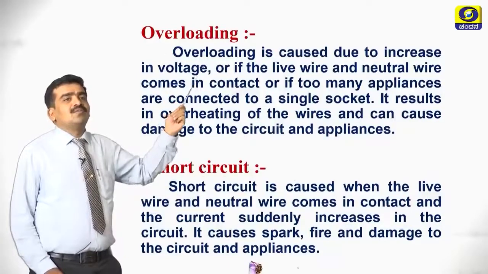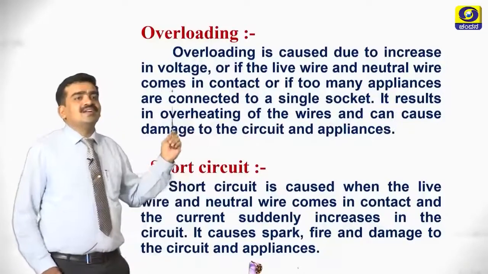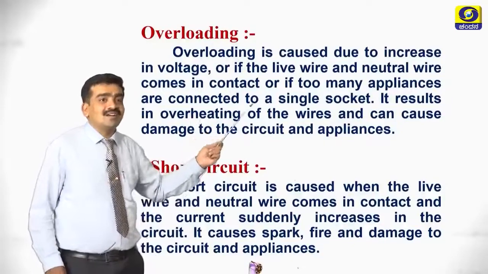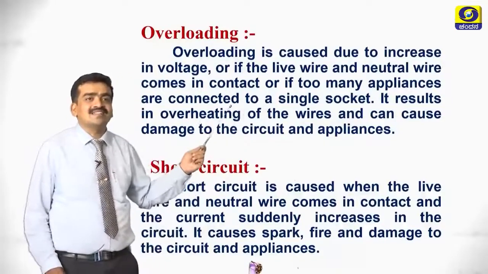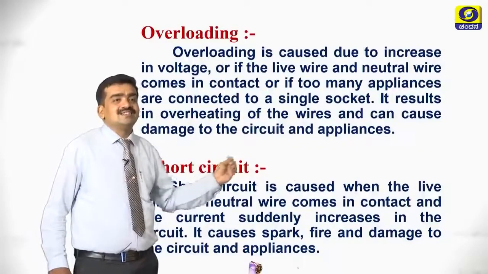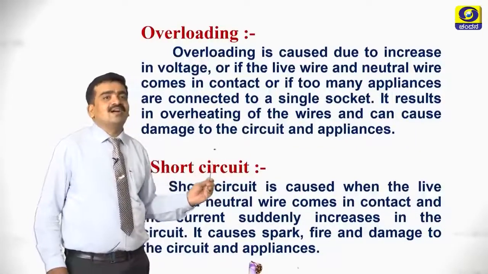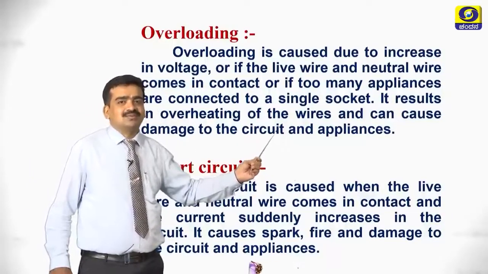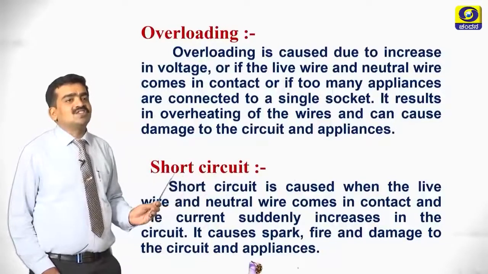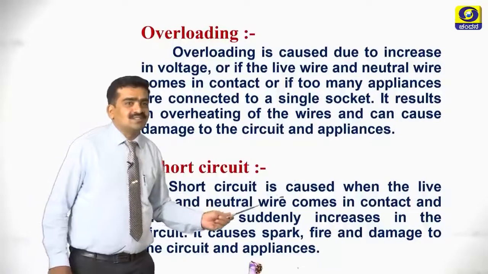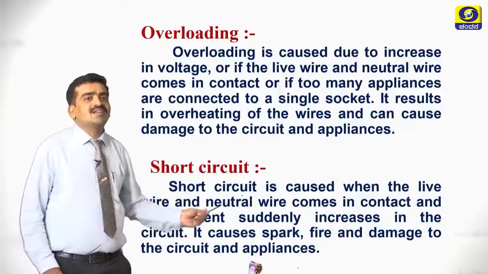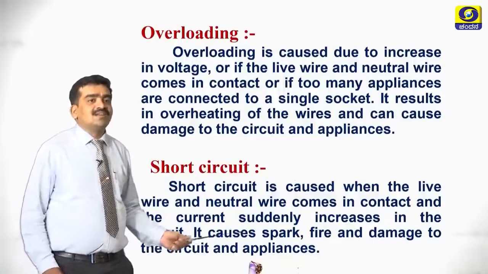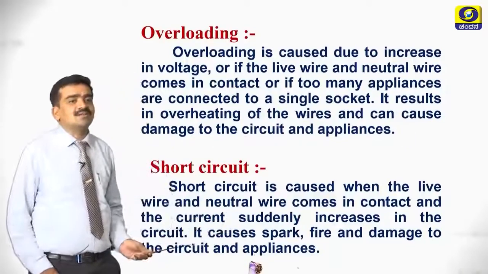Overloading is caused due to an increase in voltage, or if the live wire and the neutral wire come into contact, or if too many appliances are connected in a single socket. In all these cases, it results in overheating of the wire and can cause damage to the electric circuit and the appliances also. So when does a short circuit occur? A short circuit is caused when the live wire and neutral wire come in contact and the current suddenly increases in the circuit. It causes spark, fire and damage to the circuit and appliances.